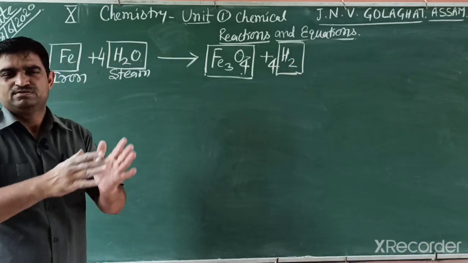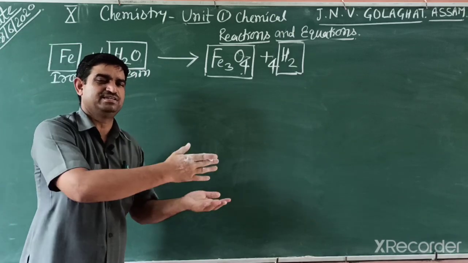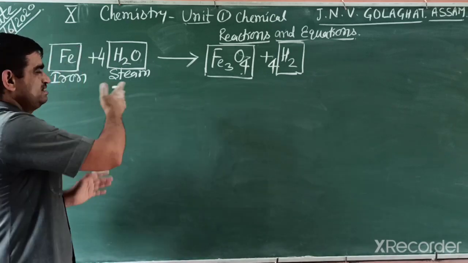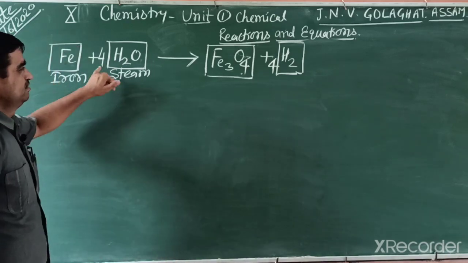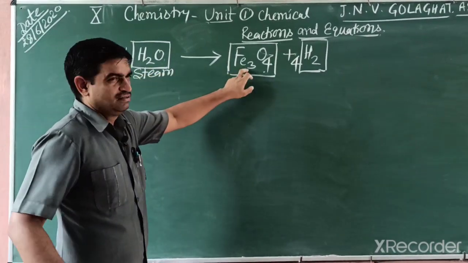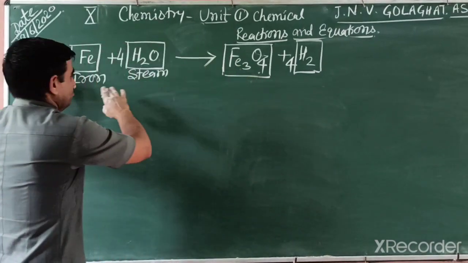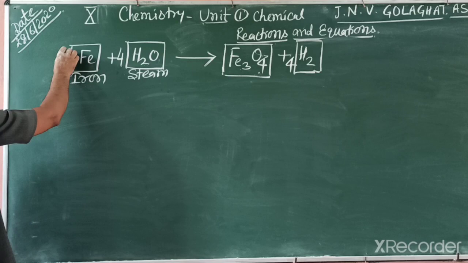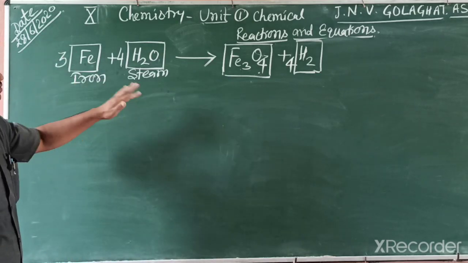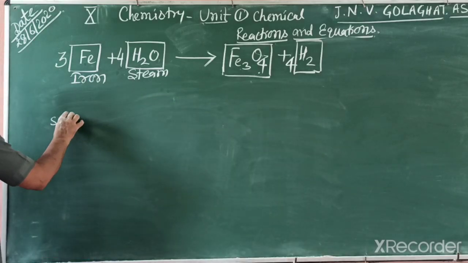First step, we make the tabular form, then identify which element is higher and on which side it is lower. Then you can multiply by a coefficient that balances the reaction. Then we further see the remaining element, this iron. Iron on the right hand side is 3, but left side only 1. So you can easily multiply by 3. So iron 3. After balancing the reaction, we write all the reactions again.